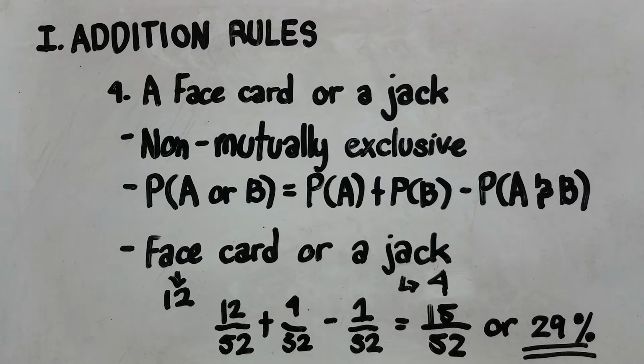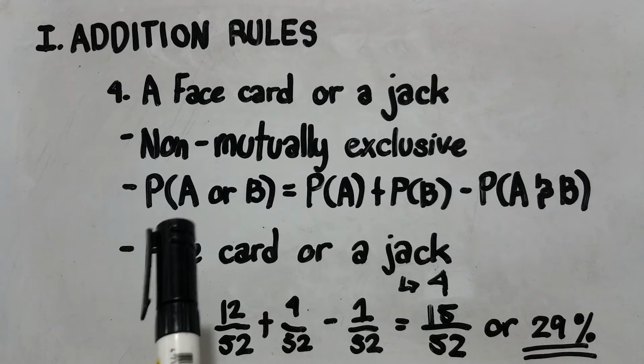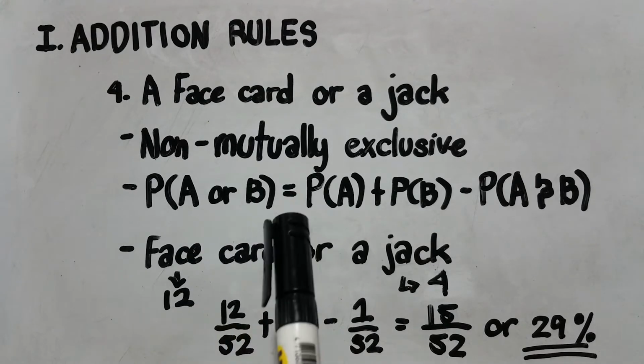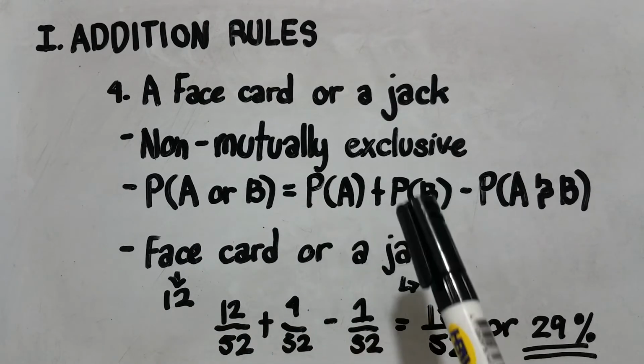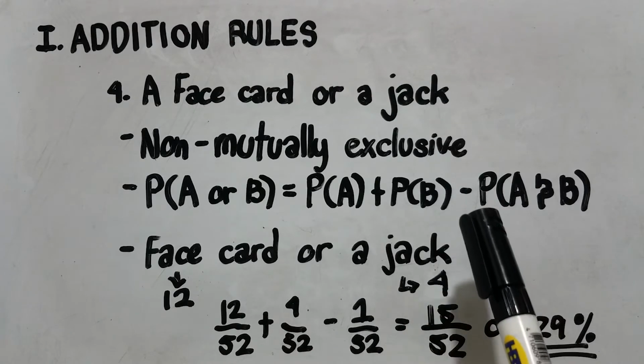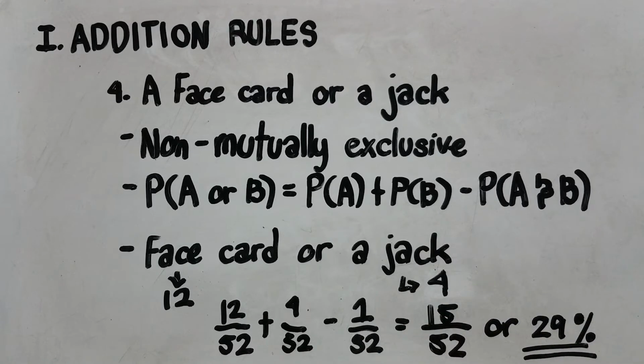So that's why this event is non-mutually exclusive. The formula for non-mutually exclusive is probability of A or B equals probability A plus probability B minus probability of A and B.